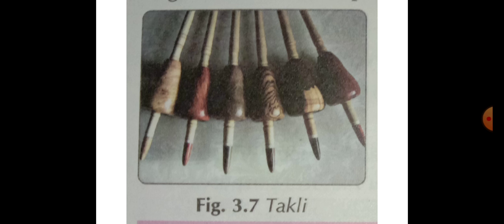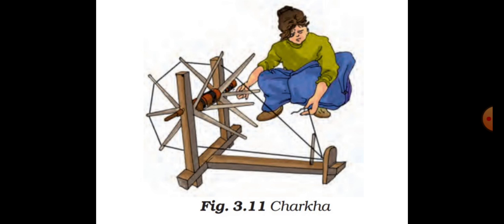The fibers are gently twisted together by the takli and converted into thread, meaning yarn. Another hand-operated device used for spinning is the charkha.